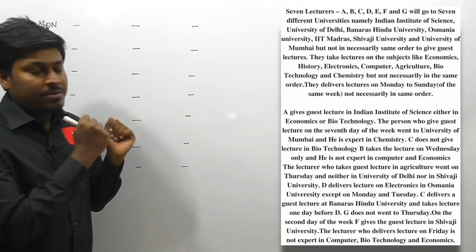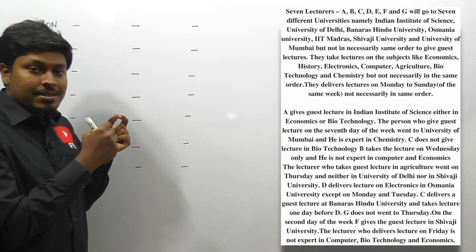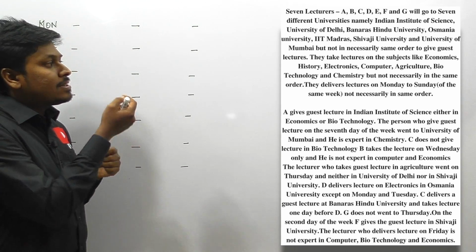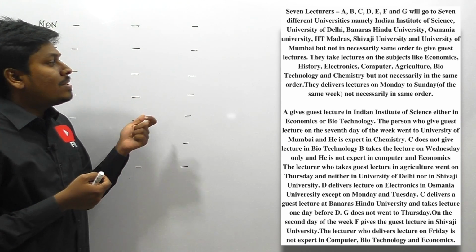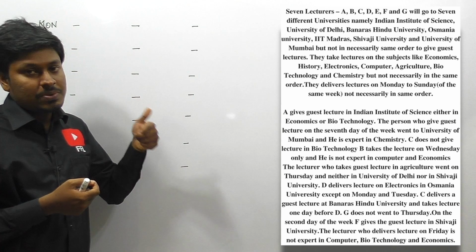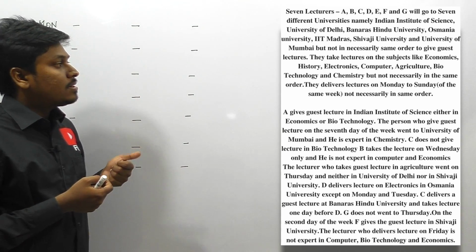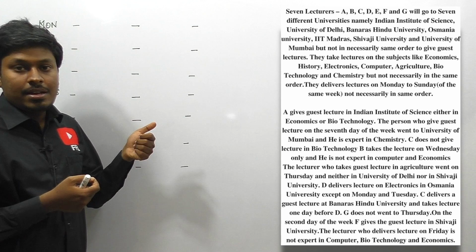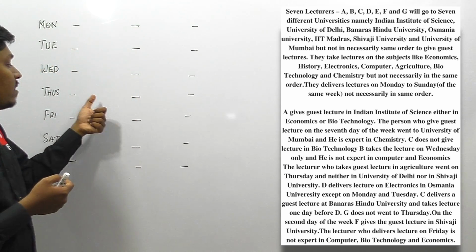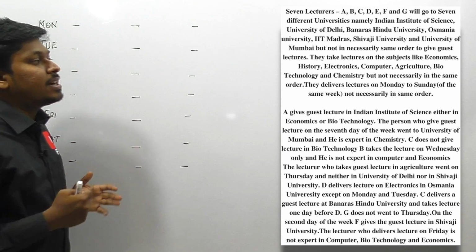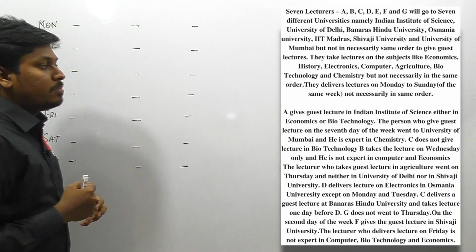Totally there are 7 different universities, and each lecturer is an expert in some topic such as computers, agriculture, biotechnology, etc. And everyone is taking a lecture starting from Monday to Sunday. So our target is to find who is taking which topic and in which university, and also on which day. It's one of the most interesting arrangements, friends. Let me move on to the first point.